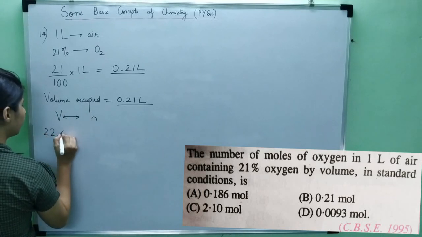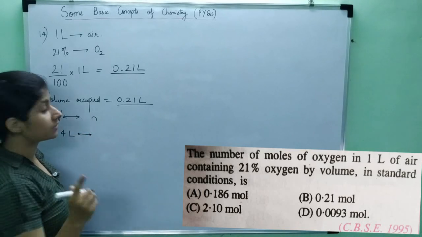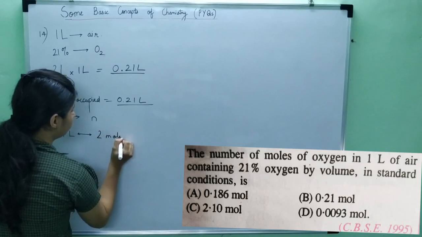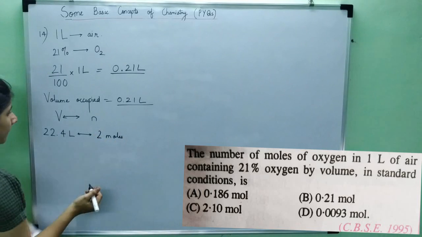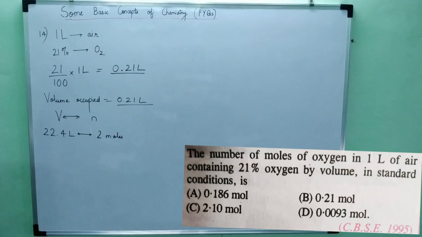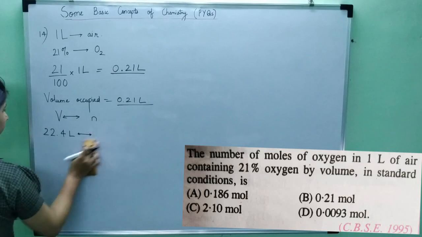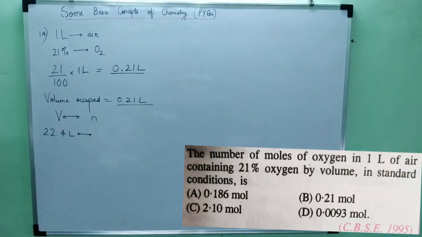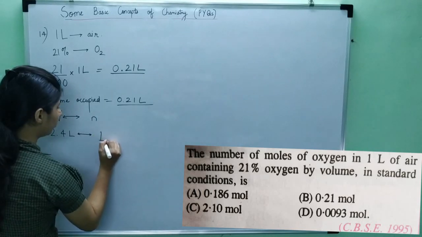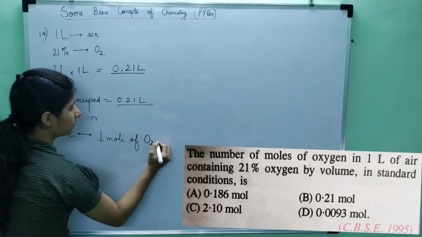We know that 22.4 liters occupies 2 moles of oxygen atoms, but when it comes to oxygen molecules, it is 1 mole. Now we are only asked about oxygen molecules. So 22.4 liters occupies 1 mole of oxygen molecules.